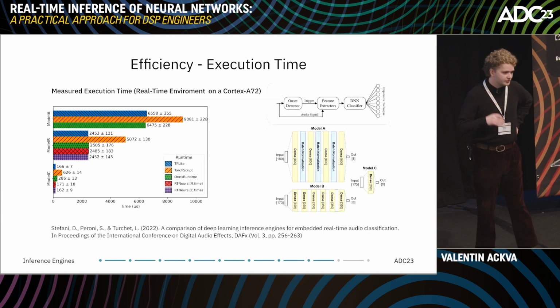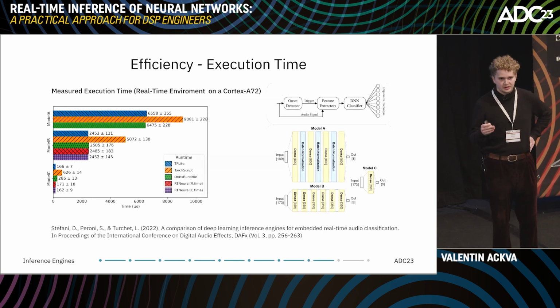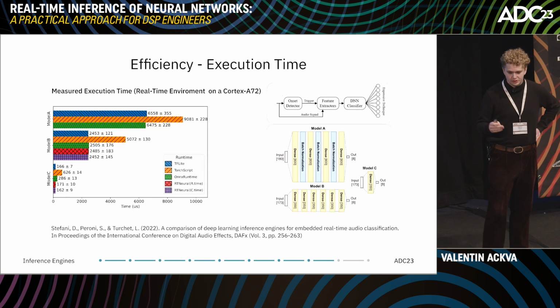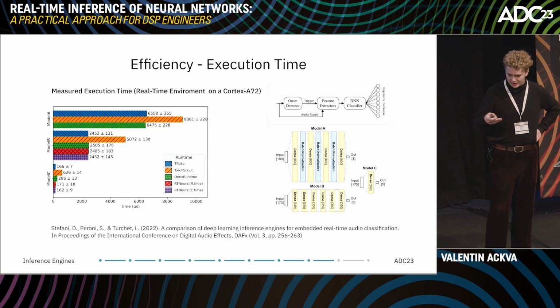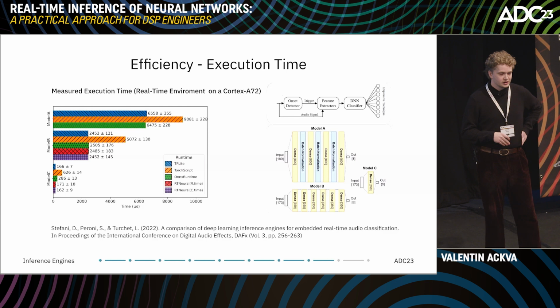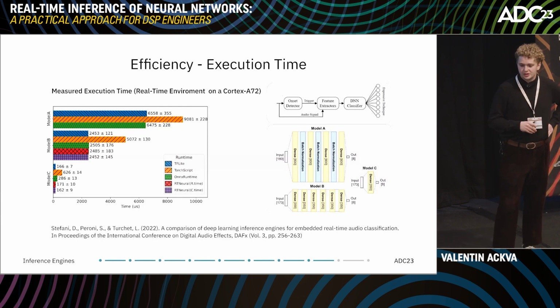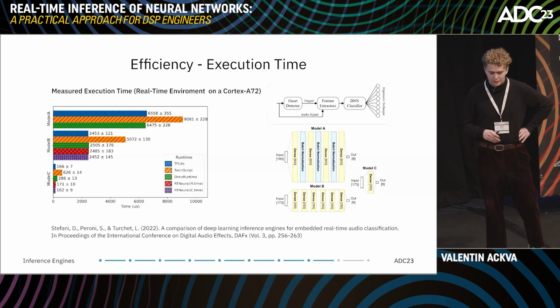Now let's look at the efficiency. This is one of the most crucial aspects when choosing an engine because we are processing a lot of data through it. And we took here a comparison from the last ADC conference. Here three classifier models were benchmarked. They differ in their model size.